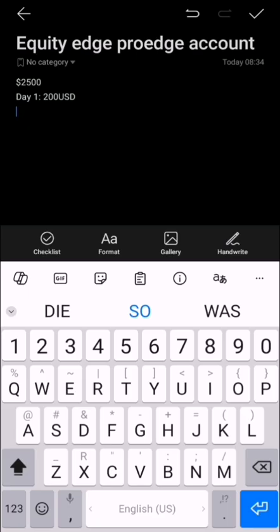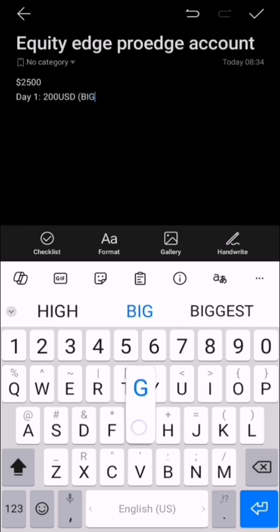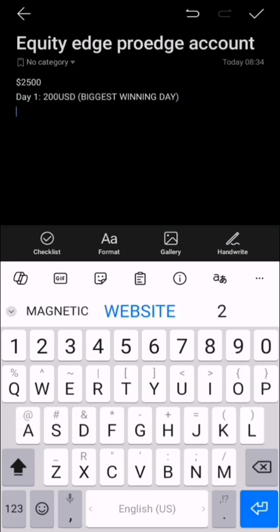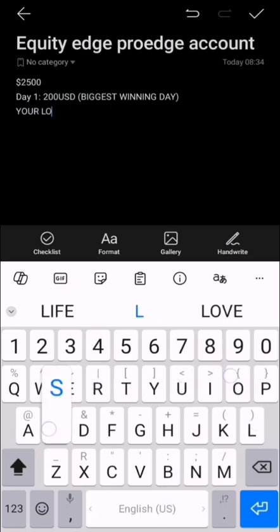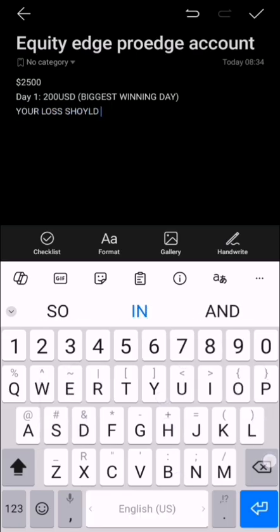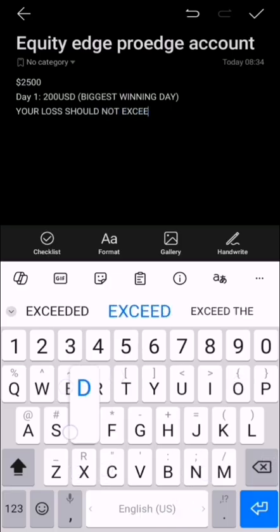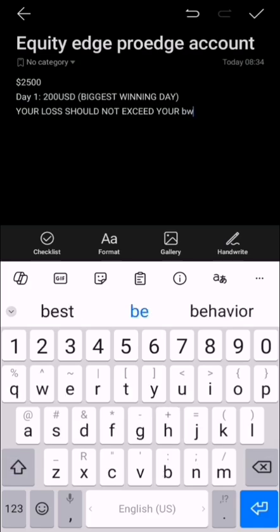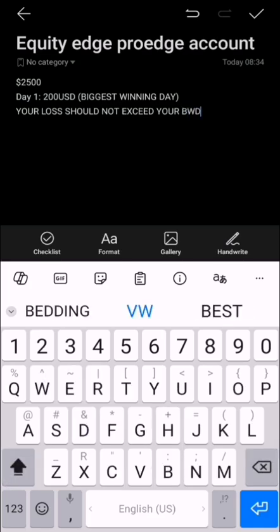Now, after recording 200 USD, this 200 is no longer just 200, it's your biggest winning day. So the rules of Equity Edge currently state that your loss should not exceed your BWD, which is your biggest winning day.